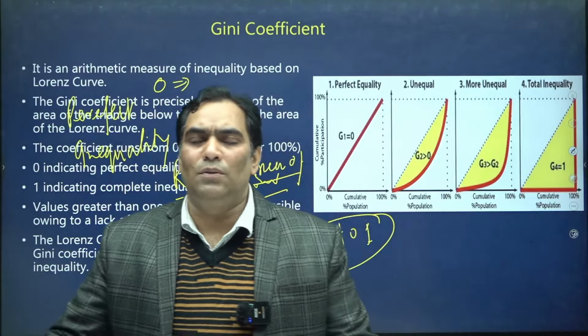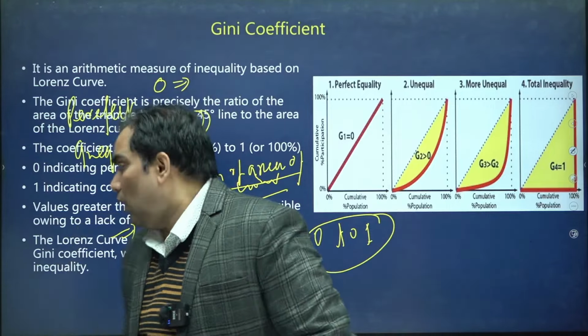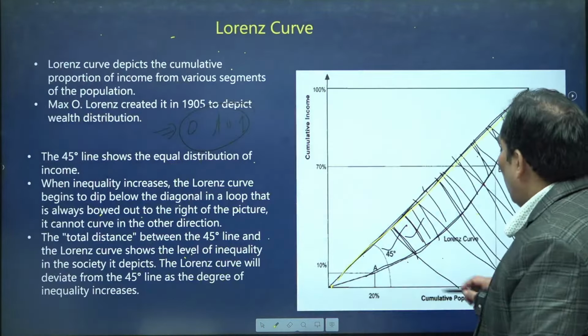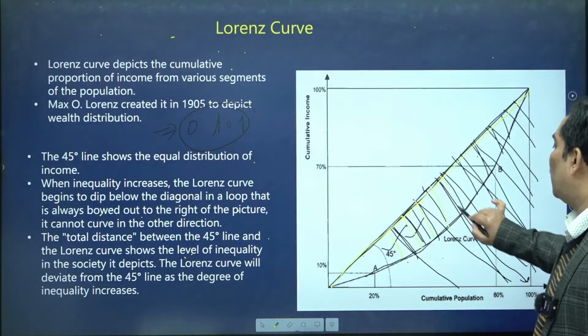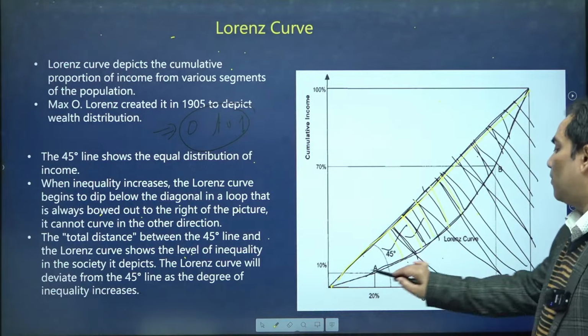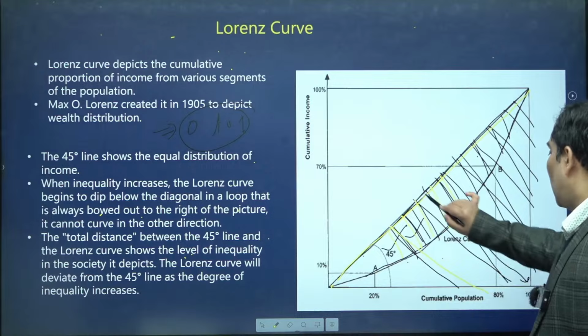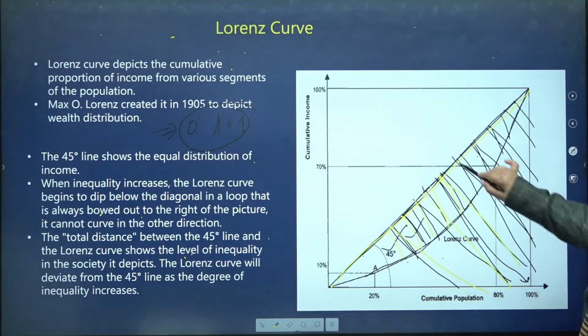The Gini coefficient is determined with the help of the Lorenz curve. It is the ratio between the area between the line of perfect equality and the Lorenz curve, and the area below the line of perfect equality.